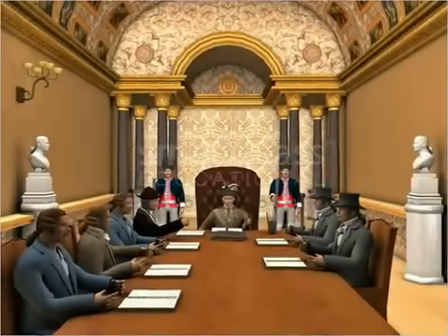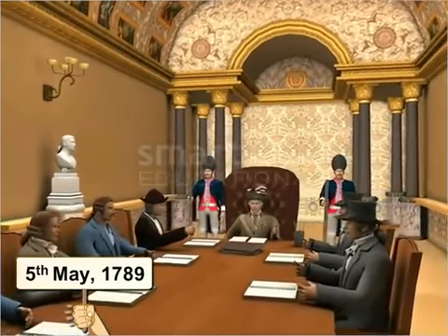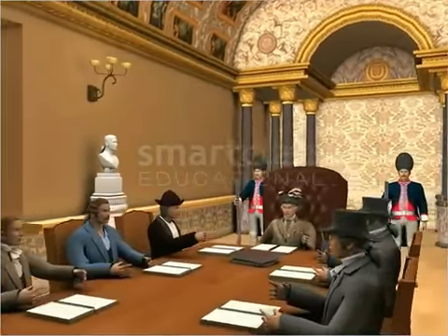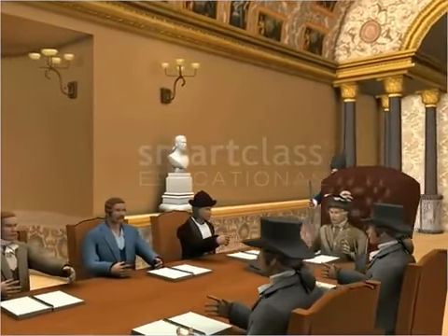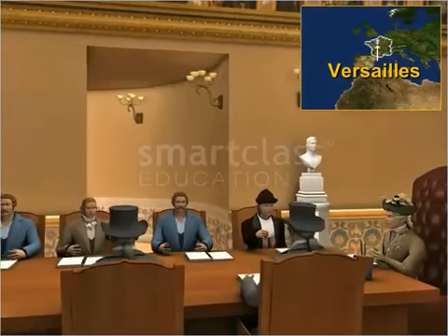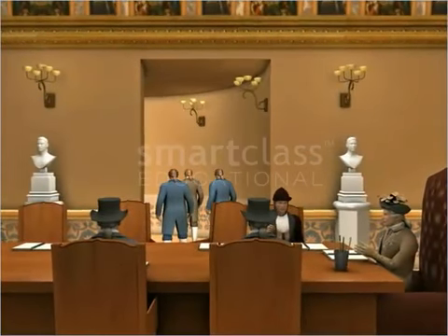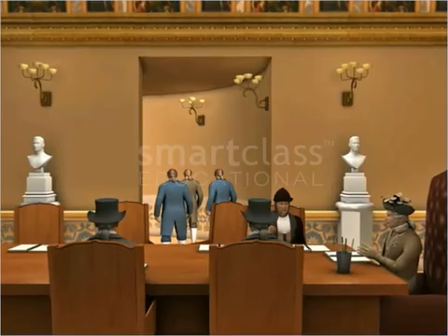In an attempt to impose new taxes, on the 5th of May 1789, Louis XVI called a meeting of the Estates General, a political body comprising the representatives of the three estates in Versailles, to pass his proposal for new taxes. However, the meeting was not successful and the representatives of the third estate left the assembly.